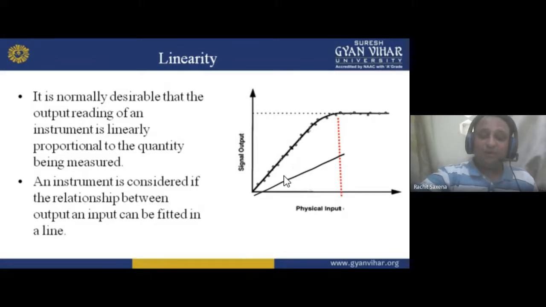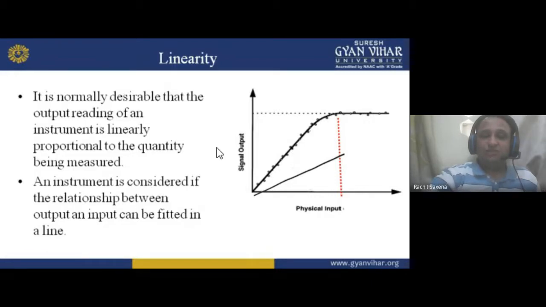If you give input voltage, then you get output in voltage. But if you are not giving the same quantity, for example a voltmeter should be connected in parallel but you connect it in series, will it work? No. An ammeter is always connected in series, but if you connect it in parallel, will it give you a reading? Never, because you are not connecting it in the right manner. So linearity should be there. See here, that is the signal output and that is the physical input. I give the physical input to the instrument, but you get a signal output like this. So linearity should be there, otherwise you will not get the right or actual reading.